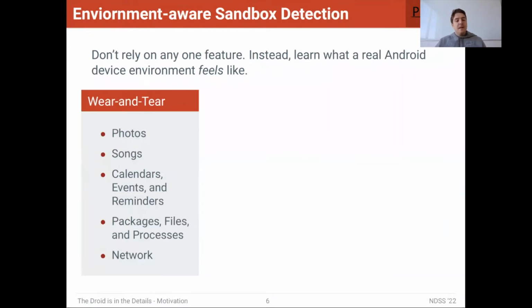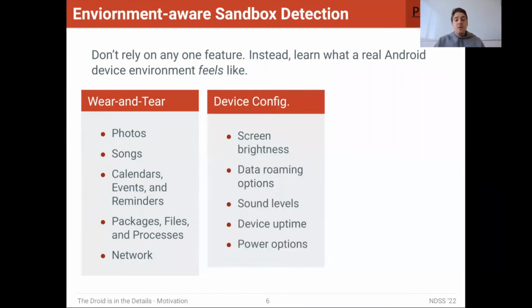which are artifacts that paint the picture that there was a real user actually using this device. So that includes the number of photos on the device, the number of songs on the device, the number of calendars and Wi-Fi networks, and so on. We also look at device configuration artifacts. So these are artifacts that show that a real user was actually configuring particular options within the device, such as the screen brightness or sound levels. These are types of options that a user will slide on a slider within the settings application to some continuous value. If we find that the device has the sound levels at exactly 50%, that's a little bit too artificial.